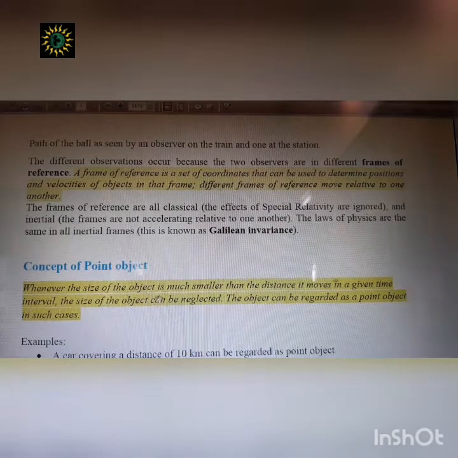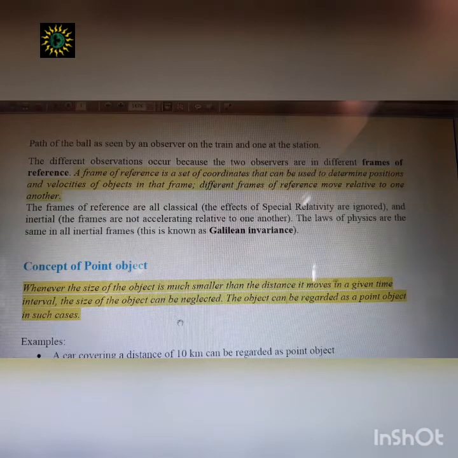Whenever the size of the object is much smaller than the distance it moves in a given time interval, the size of the object can be neglected. That means suppose a body is moving and the distance covered is very much greater than the size of the object, then you can take the object as a point object.